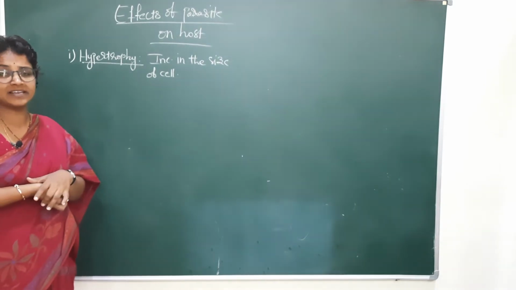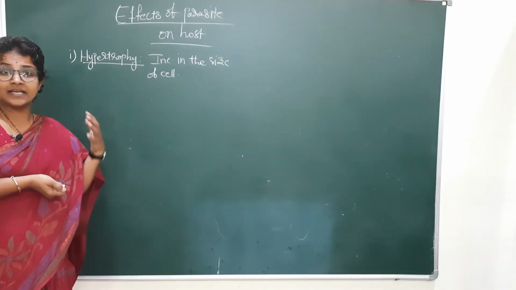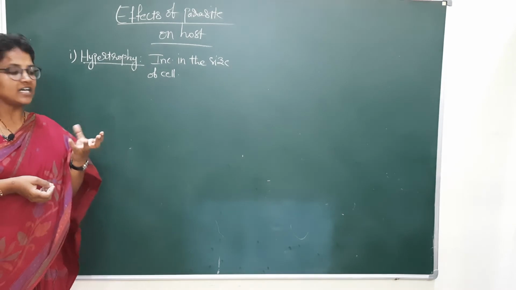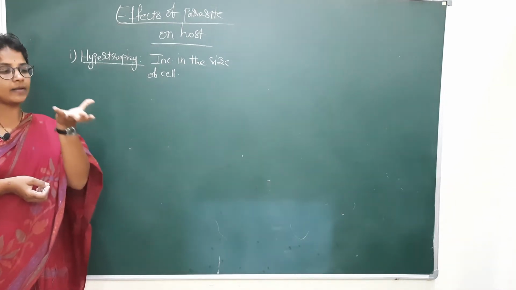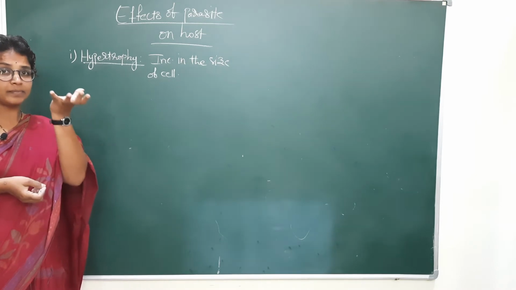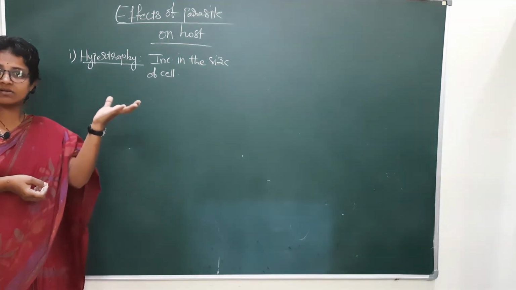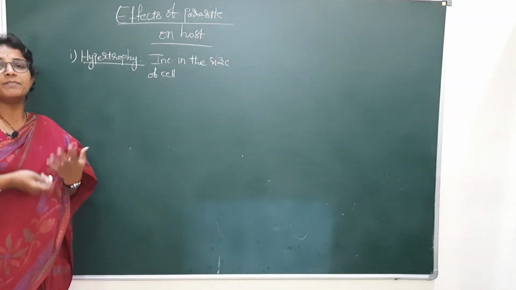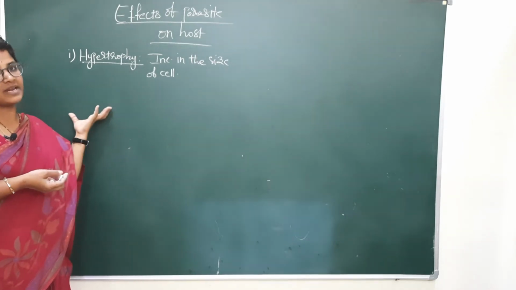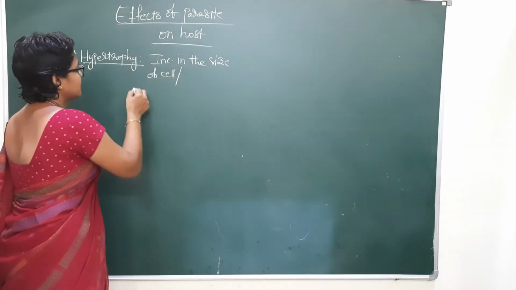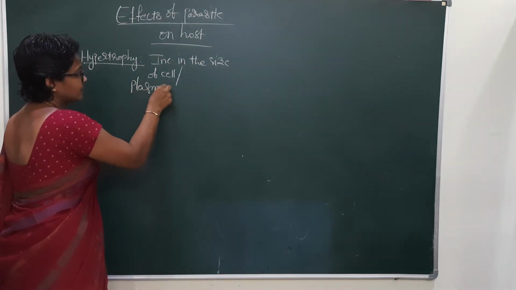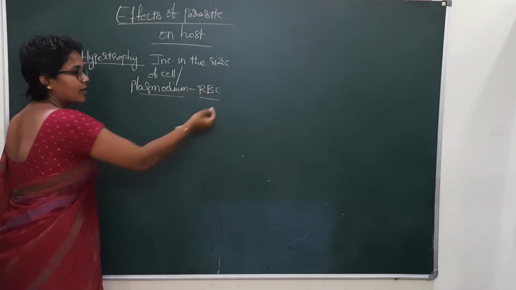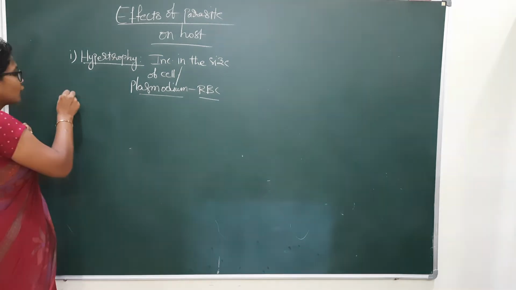If you are suffering with malaria, normal malaria is different. In severe malaria, there is an increase in the size of the cell, that is the RBC of a human being. Man is the sufferer of malaria. Malaria is caused by Plasmodium in the RBC of man. Plasmodium increases the size of the RBC of man, that is called hypertrophy.